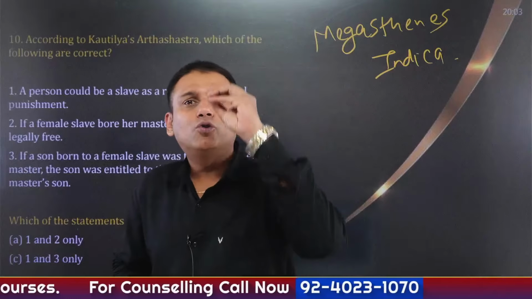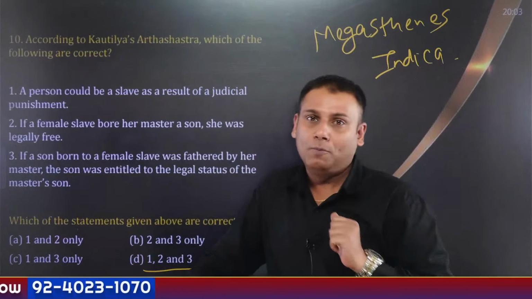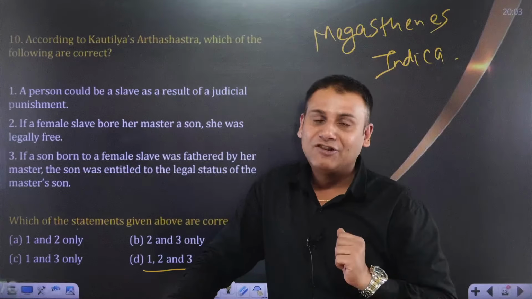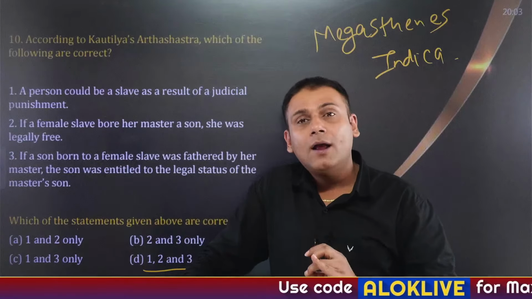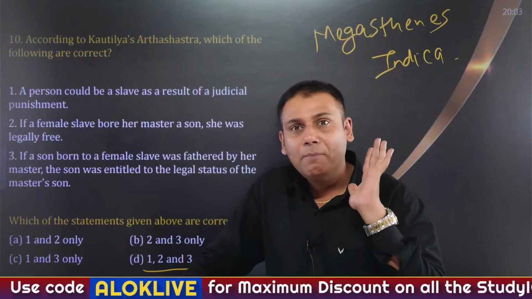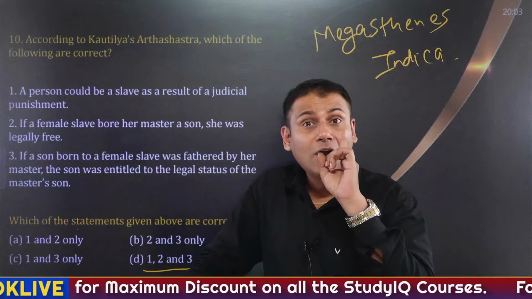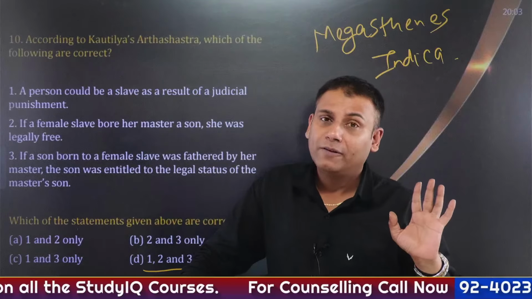You have to go through these topics compulsorily and just have an overview of the other dynasties such as Shunga dynasty, Kanvas, Satvahan, Kushan, and Sakas. So these are the important 15 topics which you cannot afford to miss before going for Prelims 2026.